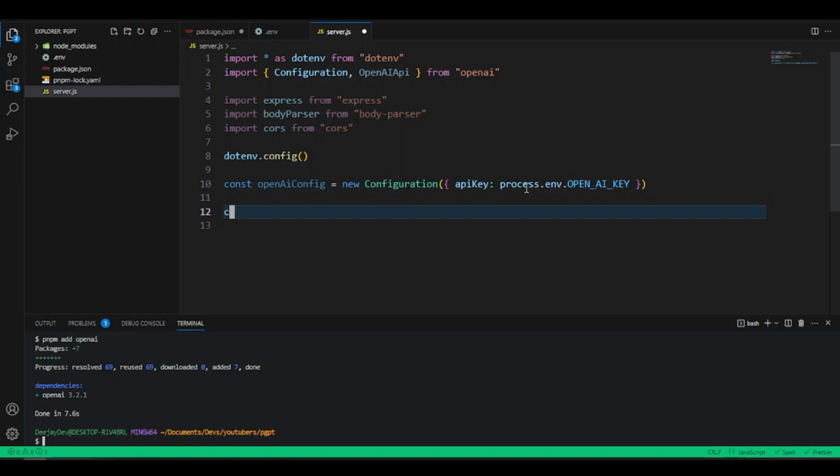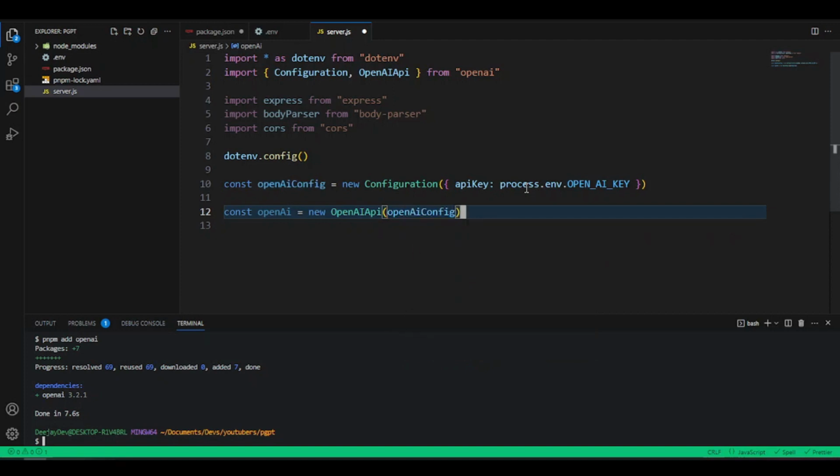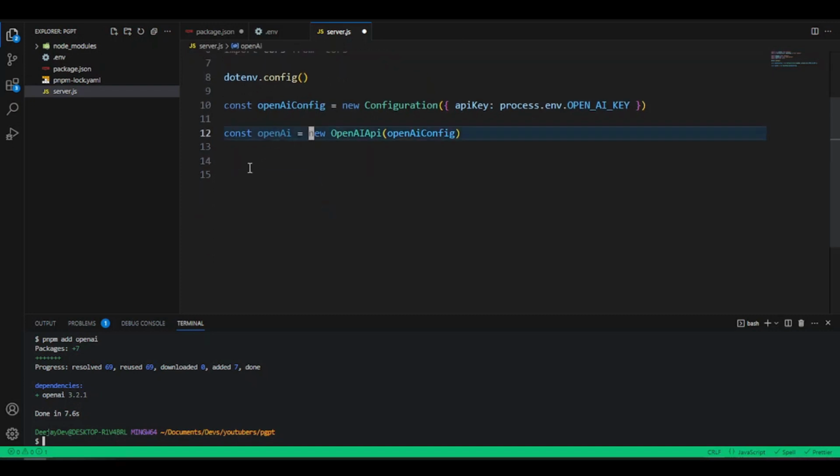So we want to initialize this config as a constant. So we'll just say openai, and we want to invoke a new class, OpenAIApi, which was defined at the top. Then we pass in our OpenAI configuration here. As we've done it like this, the next thing we're going to do is set up our server. Just underneath the OpenAI, we want to set up our Express server here.